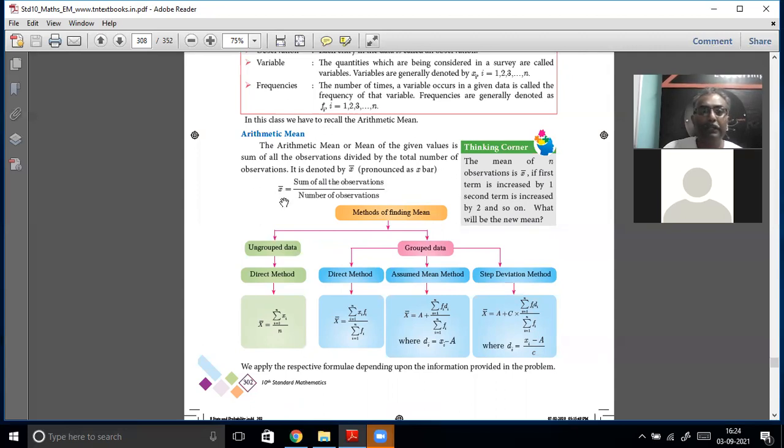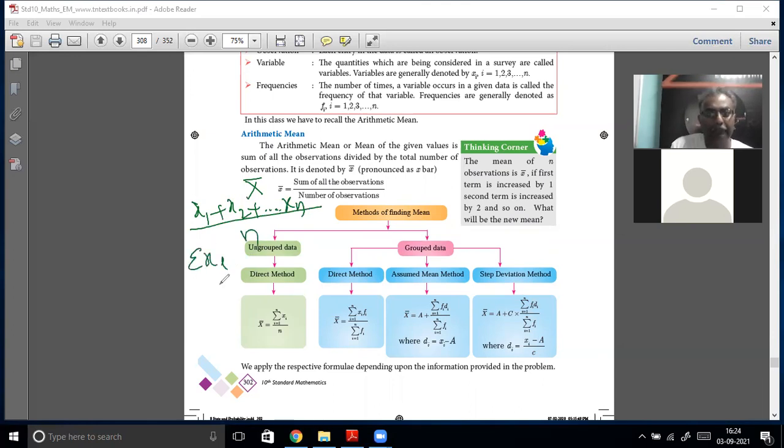The arithmetic mean is usually denoted by x bar. Sum of all the observations, that is x1 plus x2 and so on till xn, divided by n. That is sigma xi divided by n. That is x bar, the mean.